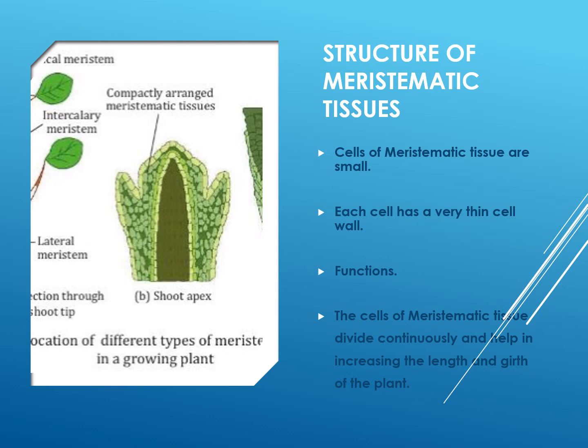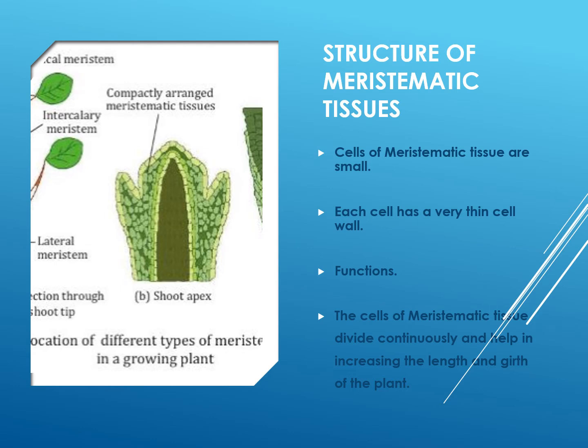Each cell has a very thin cell wall. They are compactly arranged without any intercellular spaces. Each cell contains a large and conspicuous nucleus surrounded by abundant cytoplasm. Generally, vacuoles are absent in meristematic tissues.